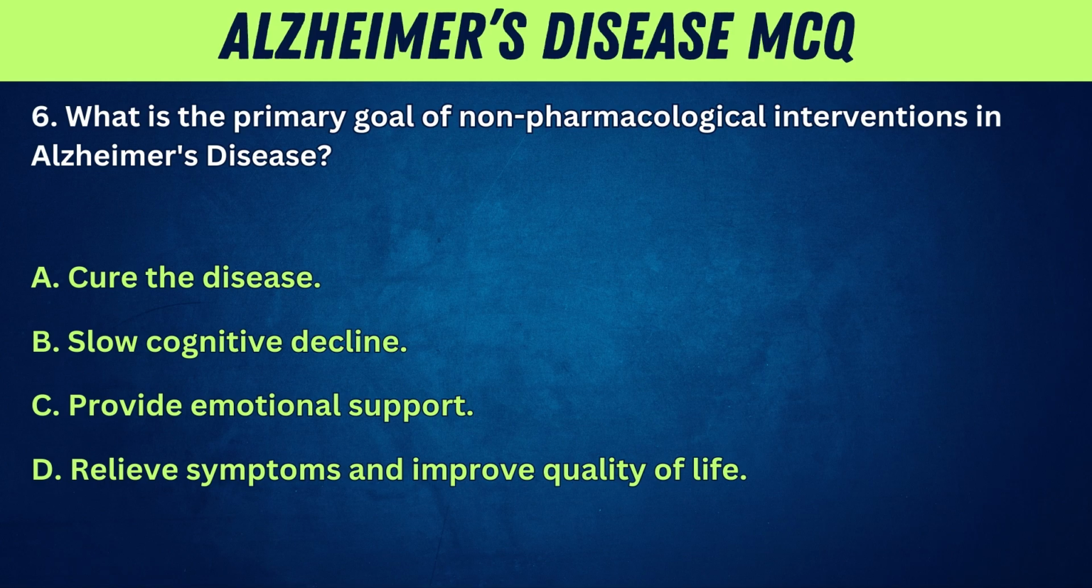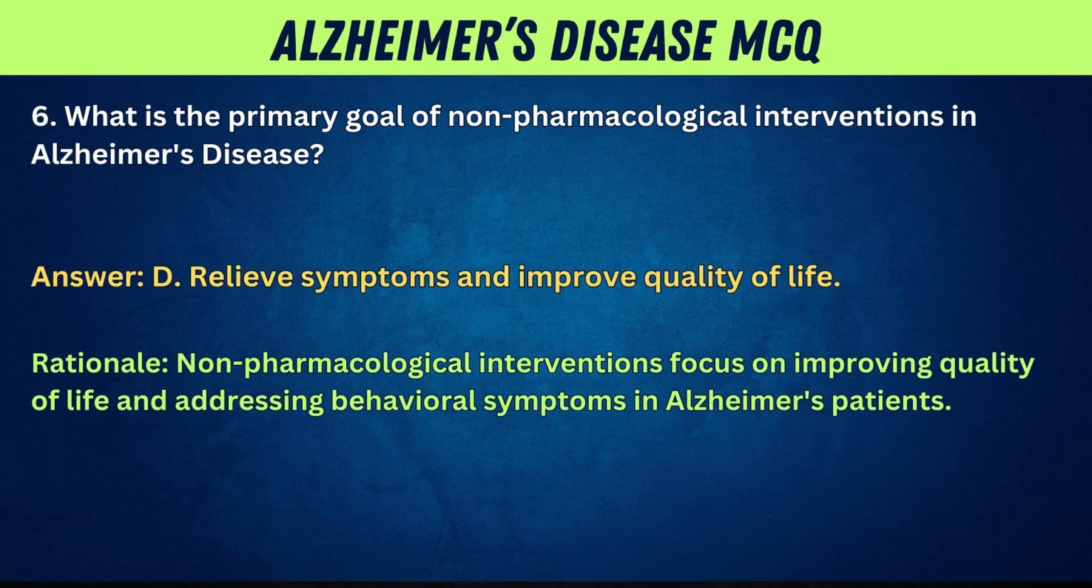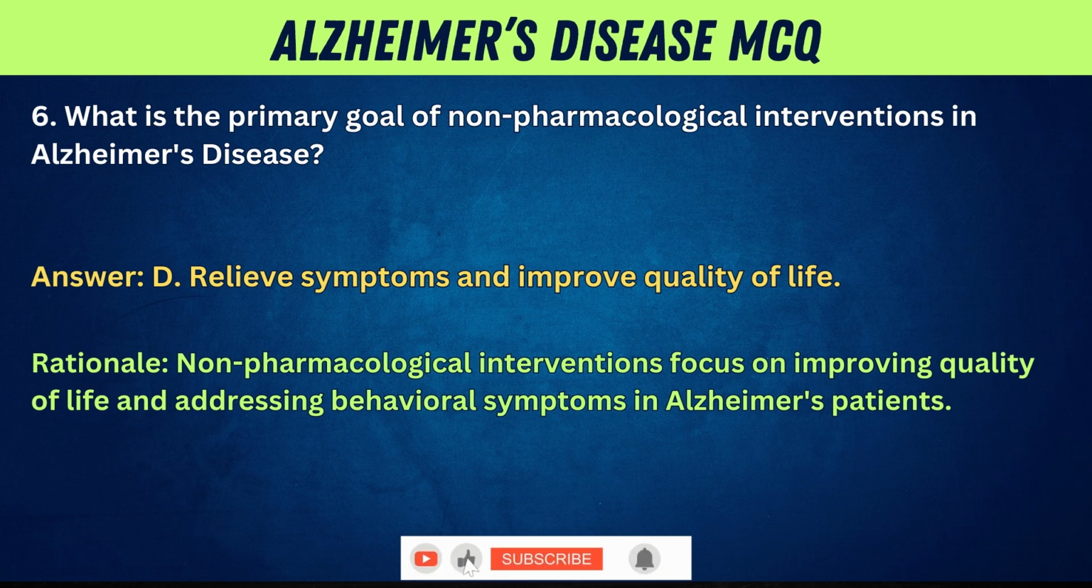6. What is the primary goal of non-pharmacological interventions in Alzheimer's disease? A. Cure the disease. B. Slow cognitive decline. C. Provide emotional support. D. Relieve symptoms and improve quality of life. Answer: D. Relieve symptoms and improve quality of life. Rationale: non-pharmacological interventions focus on improving quality of life and addressing behavioral symptoms in Alzheimer's patients.